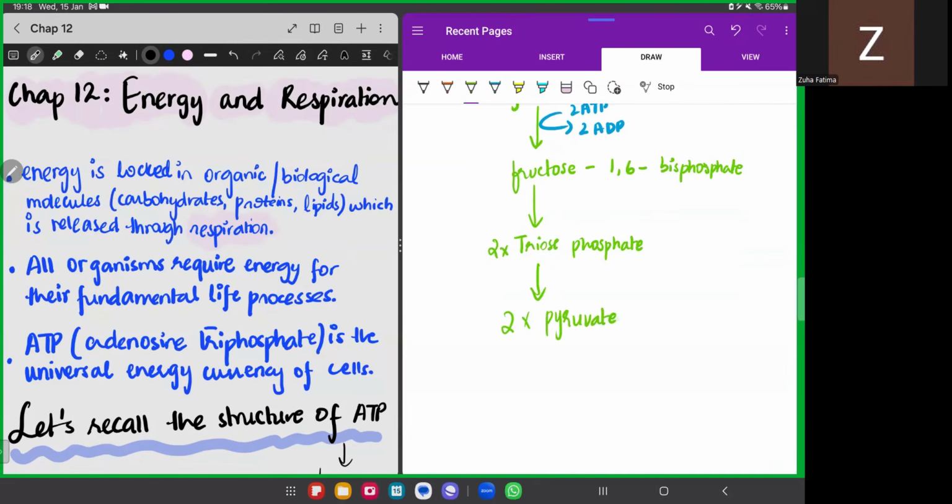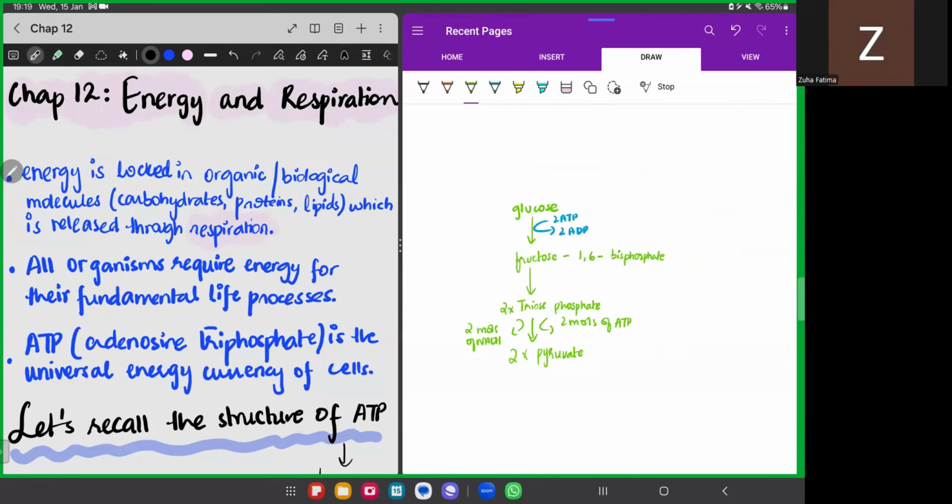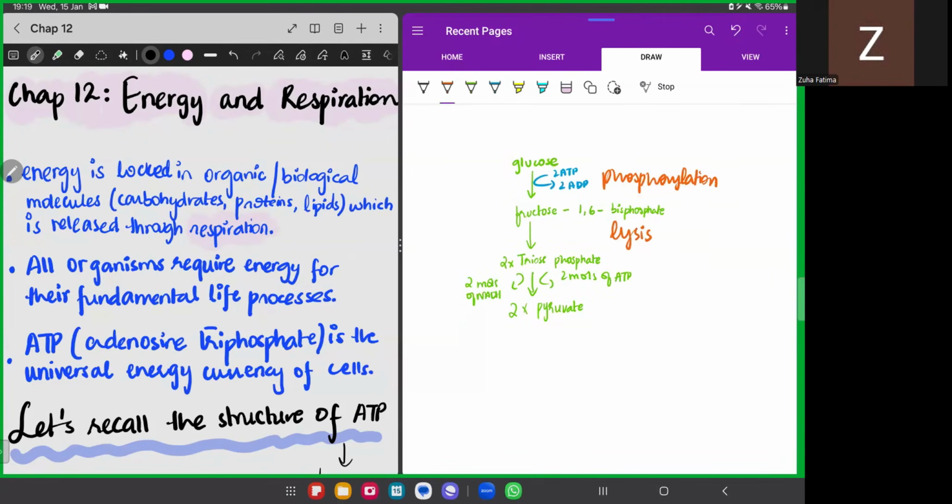And during this process, 2 moles of ATP are produced and 2 moles of NADH are formed. ठीक है, so हमारे पास पहला स्टेप क्या होता है? पहला स्टेप is phosphorylation in glycolysis. Then we have the lysis or splitting of fructose 1,6 bisphosphate, and then we have dehydrogenation.